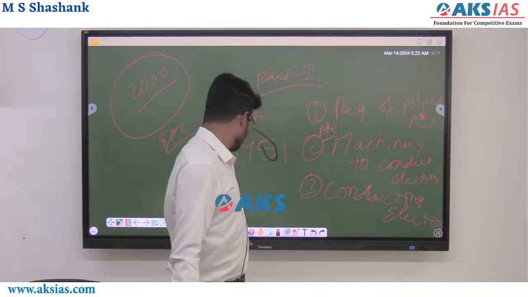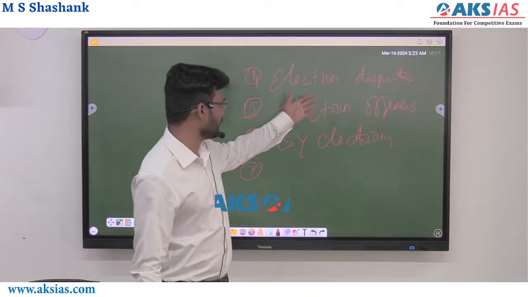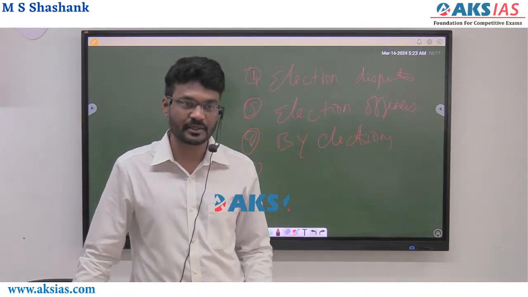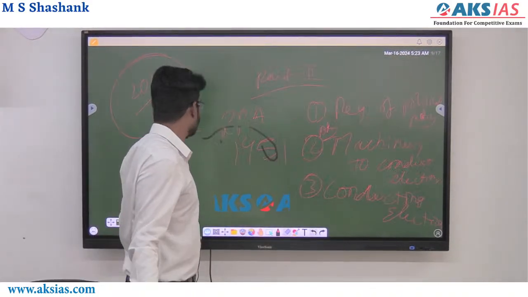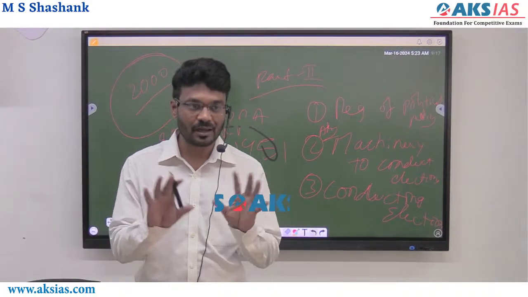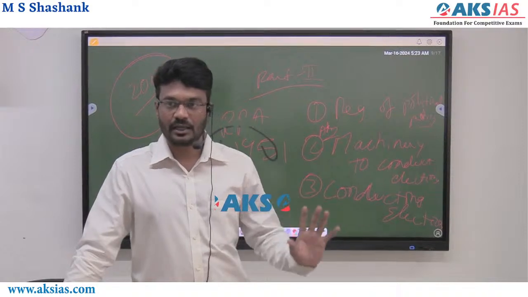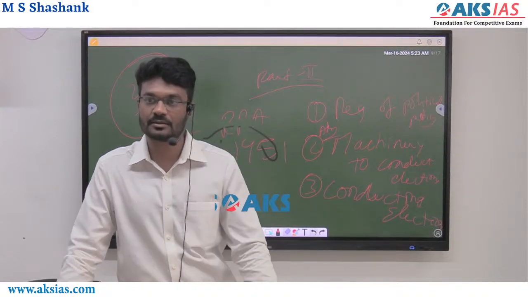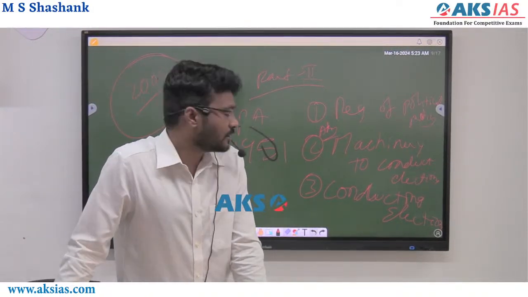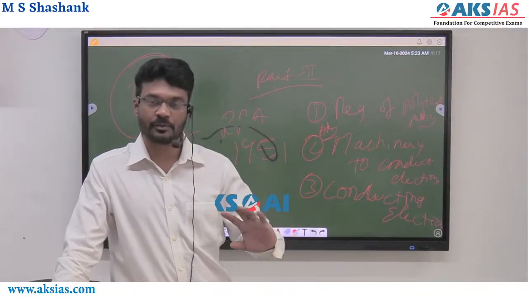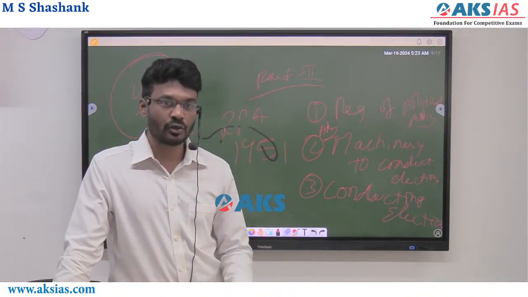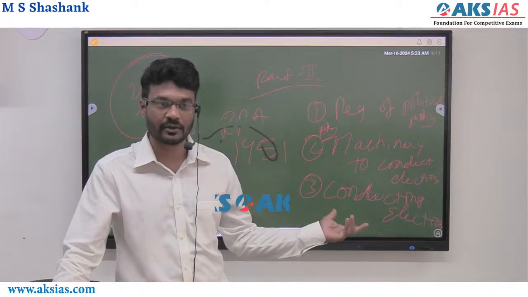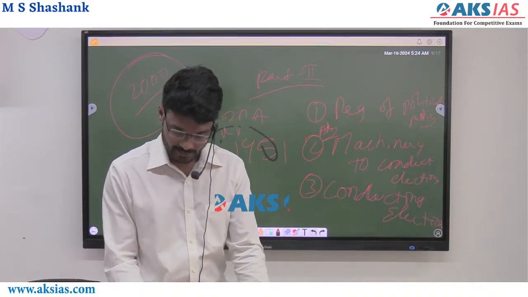Next, you conduct elections, right? Once elections are conducted, then come election disputes, election offenses, by-elections, and counting, polling, declaration of results. Everything comes under the Representation of the People Act 1951. Okay. So these are the administrative aspects of elections, right? Every year you'll have a minimum of one question in mains on this Representation of the People Act. So you can get that document. I think the institute will provide the material anyhow. So just go through that particular act. Nowadays in the prelims exam also you're getting questions on this RPA. Okay, right. So any doubts?